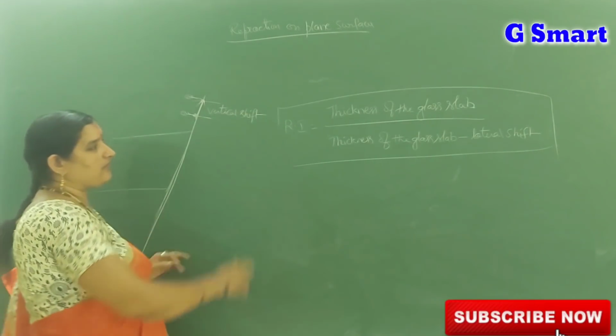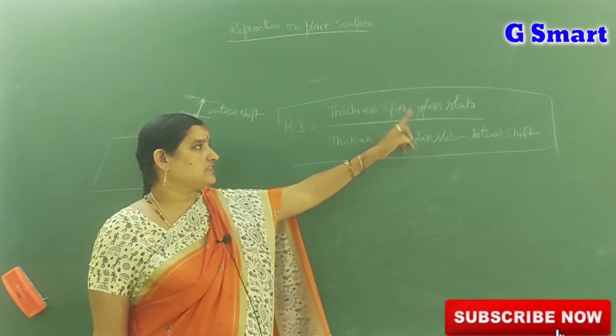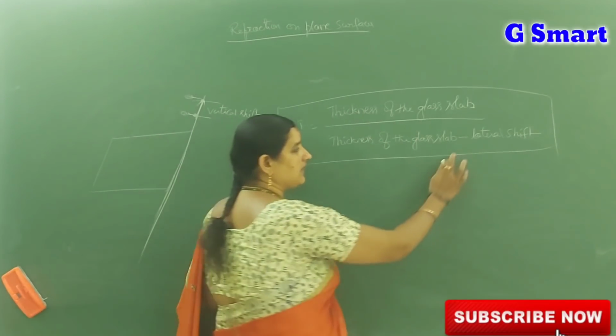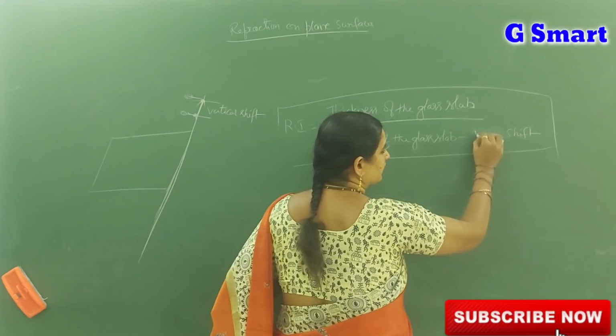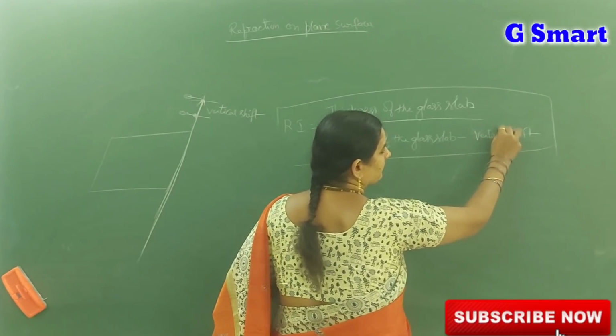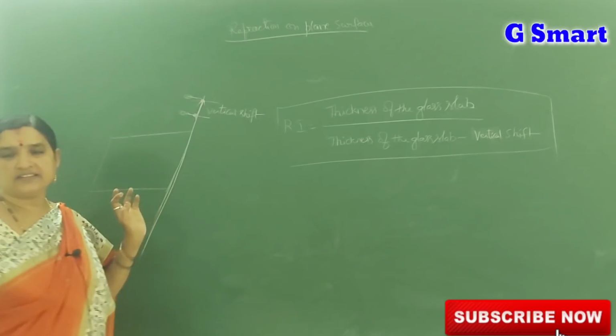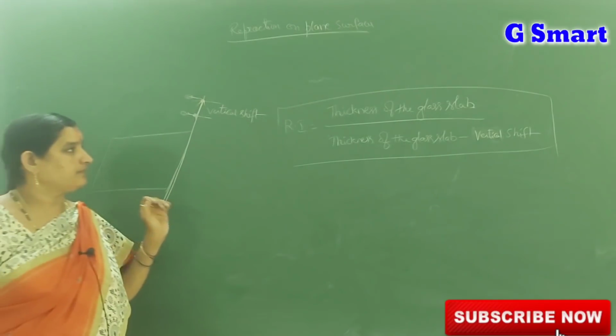By using the same formula, refractive index is equal to thickness of the glass slab divided by thickness of the glass slab minus vertical shift. You can get the refractive index of the glass slab.